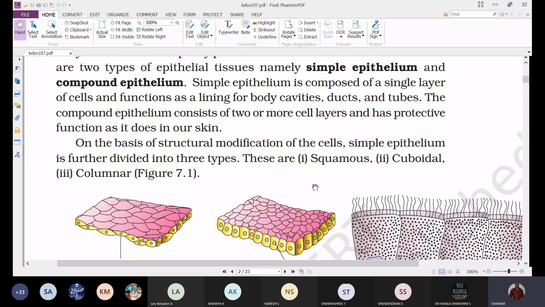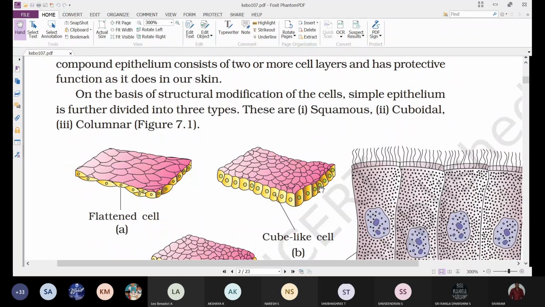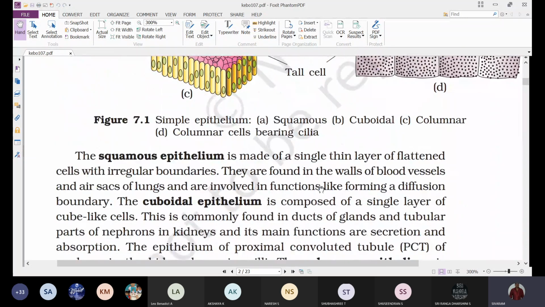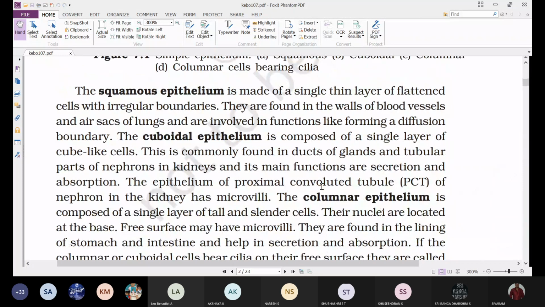What is the difference we can see here? The simple squamous epithelium is made up of a single layer of flattened cells with irregular boundaries. The cells are flattened like tiles. When you place tiles on the floor, they are placed in a thin, single layer.